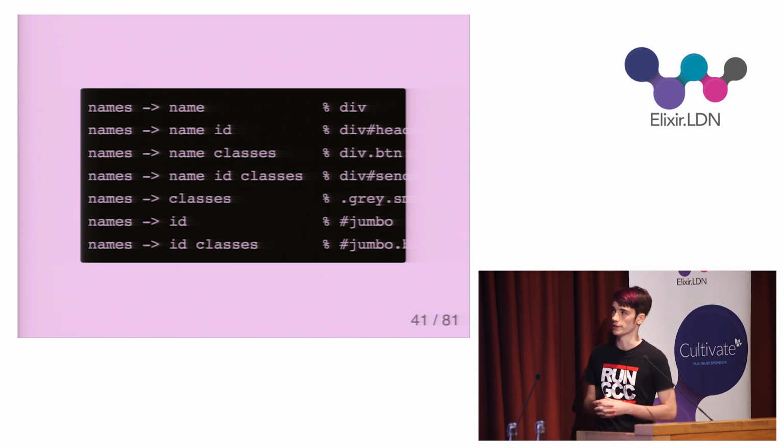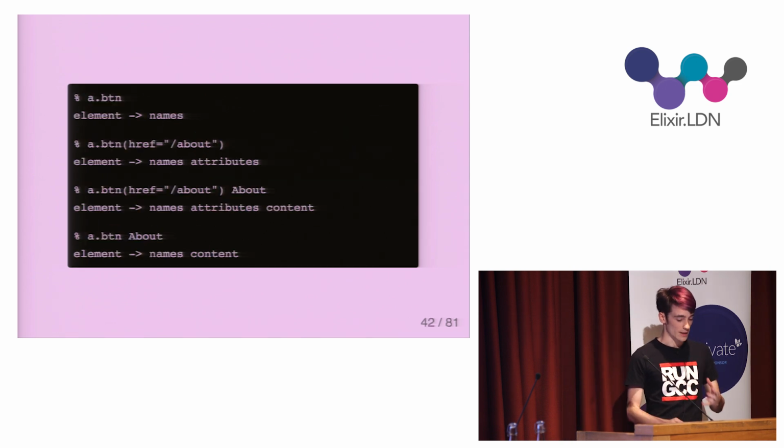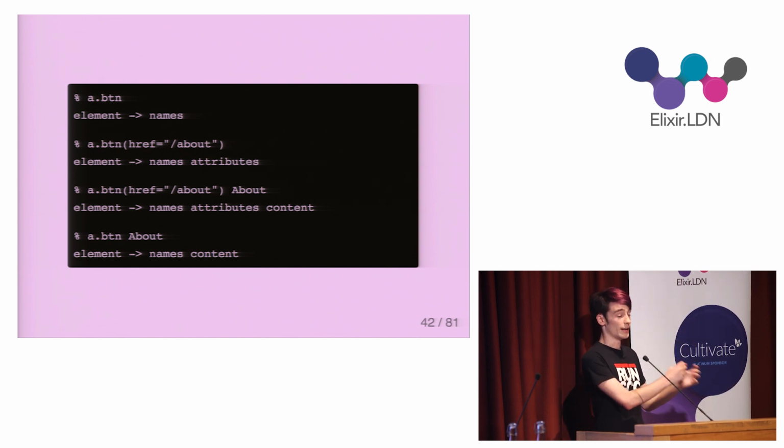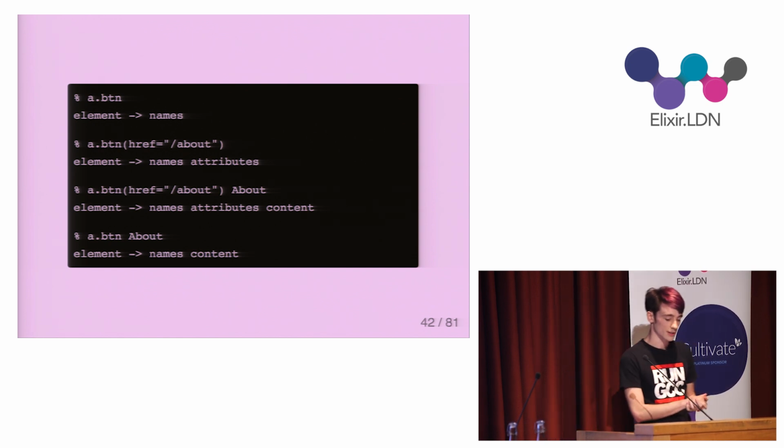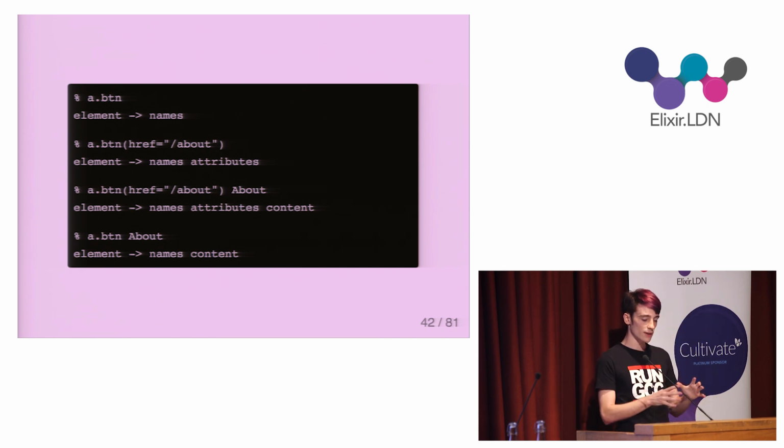And here my root symbol is an element. So an element is either just a set of names, or it's names followed by attributes, or names, attributes, and then content, or just names and then content. And so now that I have definitions for all the different symbols, from the lowest terminals to the root symbol, non-terminal, and YEK has enough information to be able to parse a single element from a list of tokens.